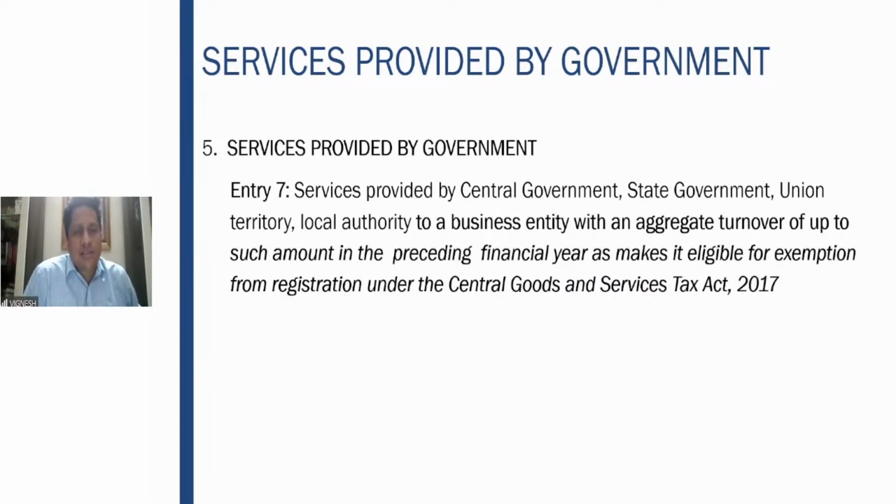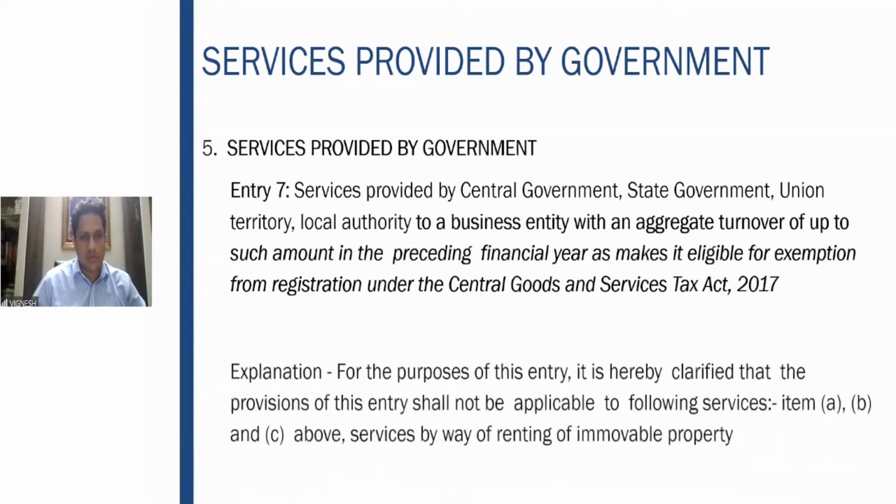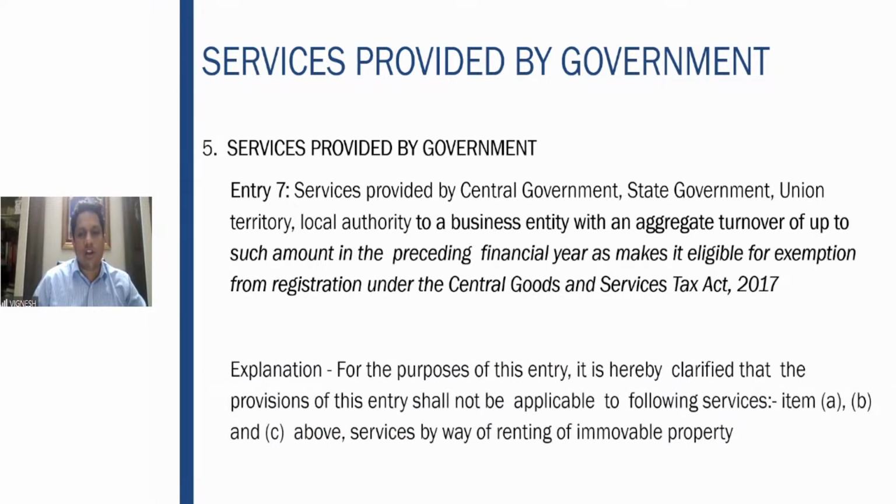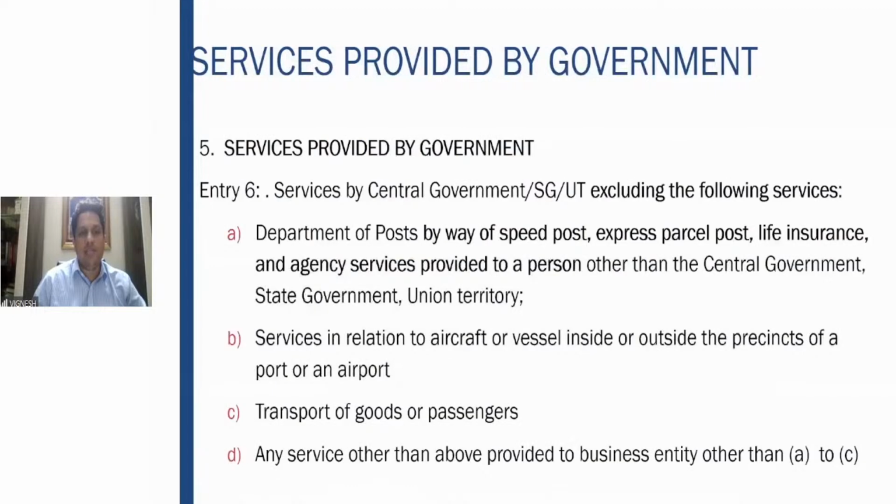Then the next one: services provided by the central government, state, union or local authority to any business entity with an aggregate turnover up to such amount as makes it eligible for exemption from registration, which is nothing but 20 lakhs, the threshold limit. That is, I am providing a service to a business entity whose aggregate turnover is up to 20 lakhs only, and therefore he need not get registered under GST. Services to such a business entity are exempt from GST as per entry 7. But the provision will not be applicable to A, B, and C. A, B, and C are always taxable.